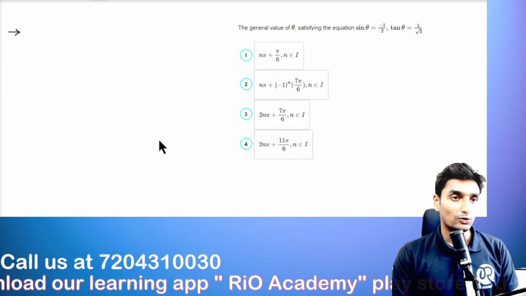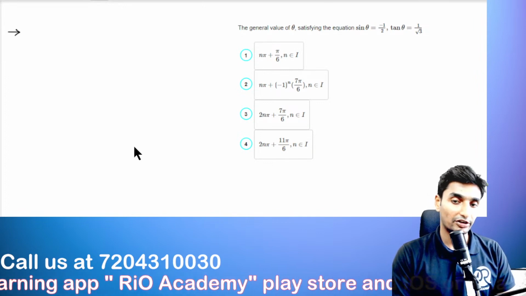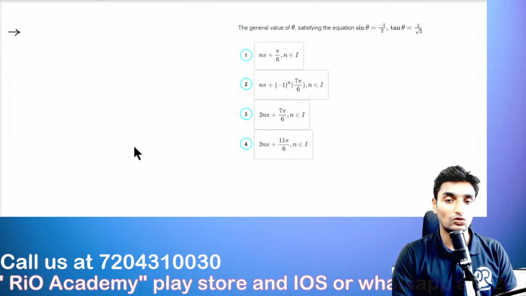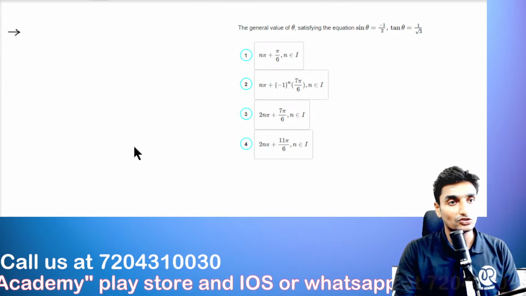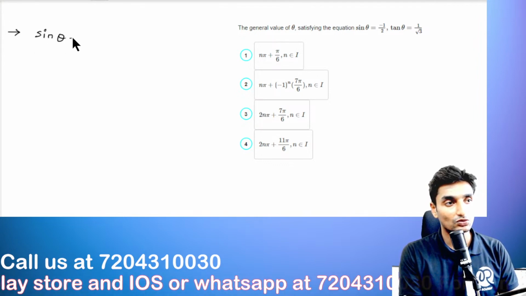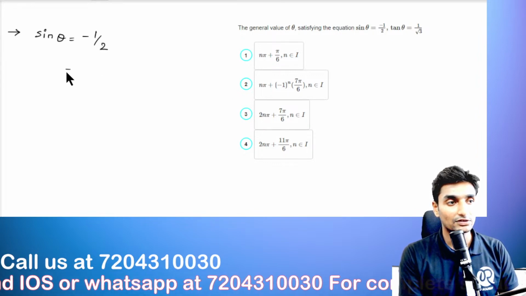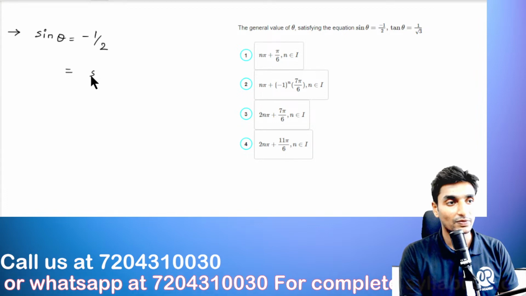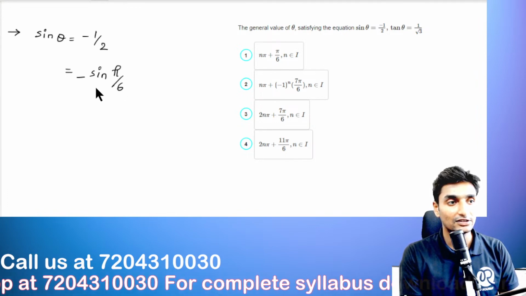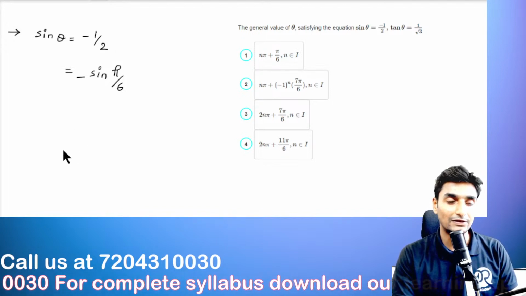So the general value of theta satisfying the equation sin theta is equals to negative of 1 upon 2 and tan theta is equals to 1 upon root of 3. Okay, so see here guys, sin theta is equals to negative of 1 upon 2. We already know that guys, negative of 1 upon 2 is given by sine of pi upon 6, and that is in the negative format. Sin pi upon 6 is nothing but 30 degrees. So sin 30 is 1 upon 2.